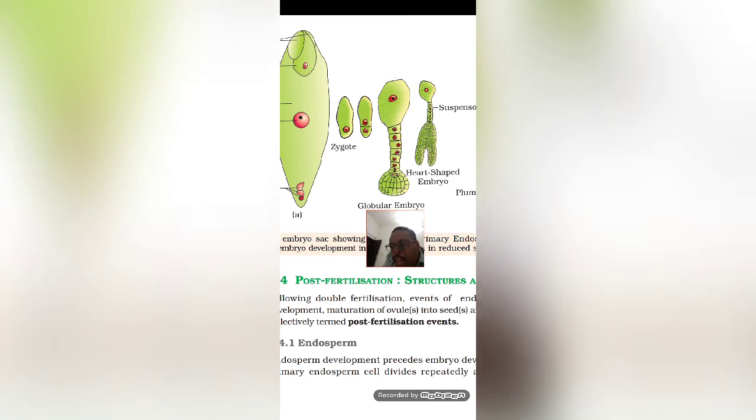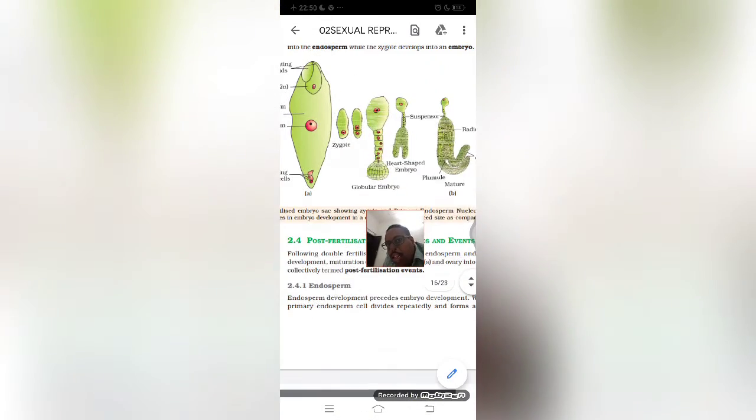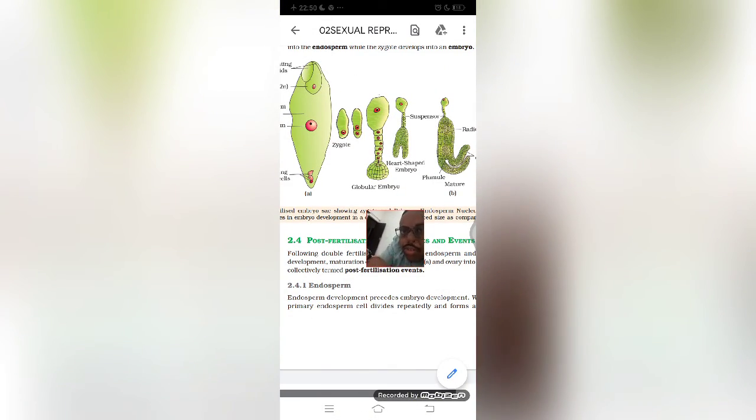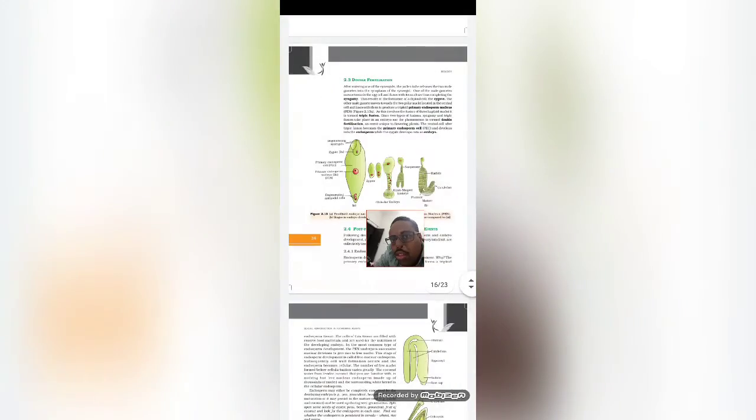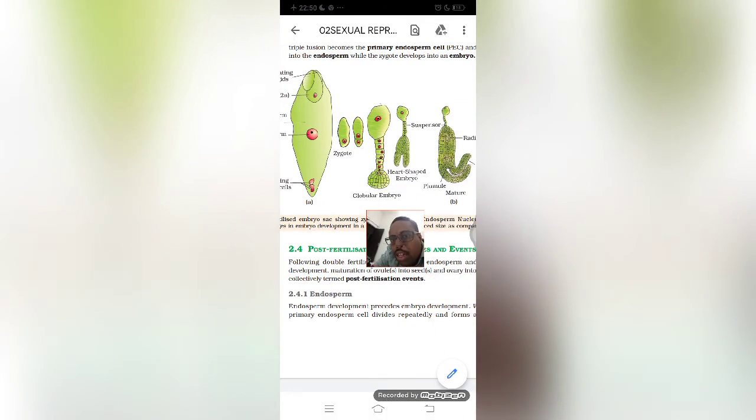And once they divide, they will form into a cell like this. After the zygote, you can see a two-nucleated cell. The zygote is a single-nucleated cell. This one now has two nuclei, and of these two cells, the basal one is that elongated part, and it has large vacuoles, and the smallest one is known as the apical one.